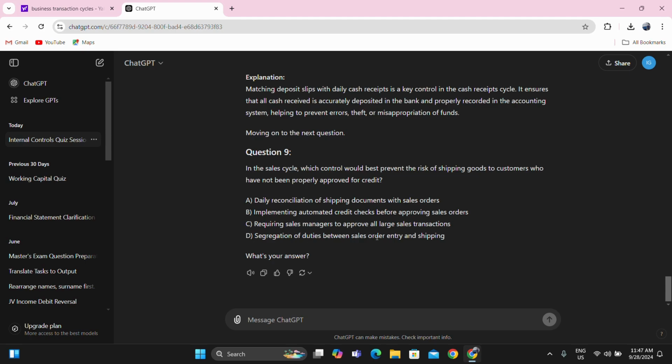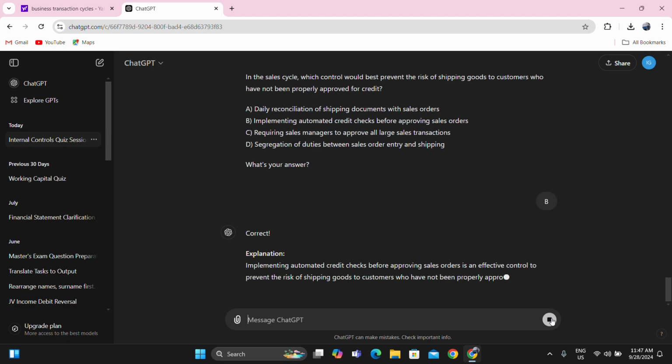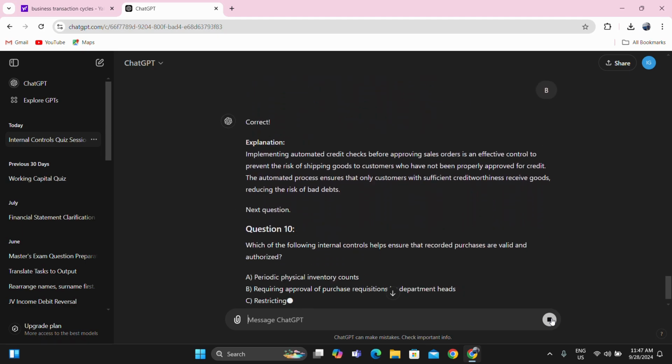Segregation of duties between sales order entry and shipping. It doesn't matter even if there is a segregation of duties on sales order entry and shipping. It doesn't matter with the question because what we are preventing is the risk of shipping goods to customers who were not appropriately approved for credit. So my answer is still letter B. Yeah, I'm correct.